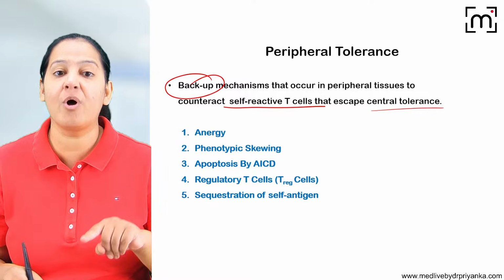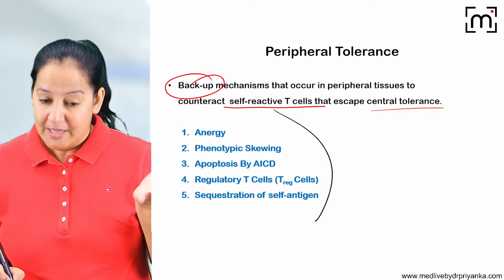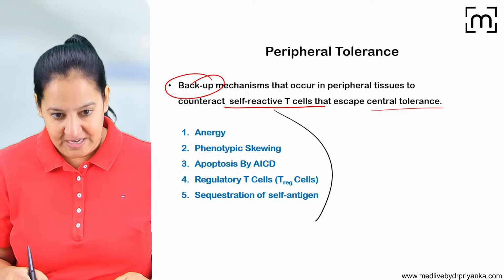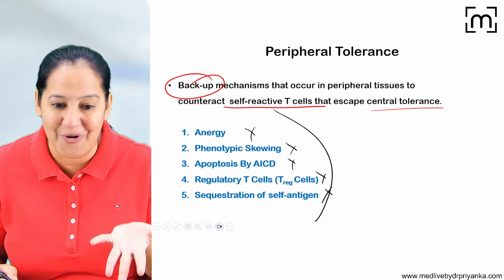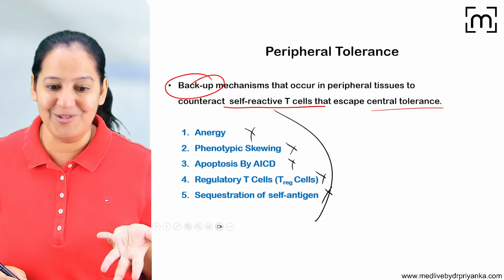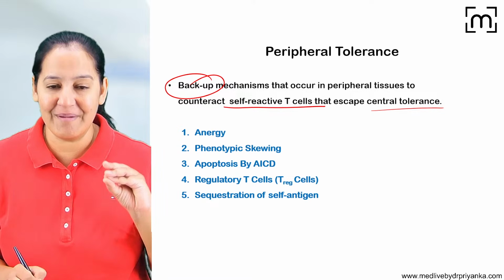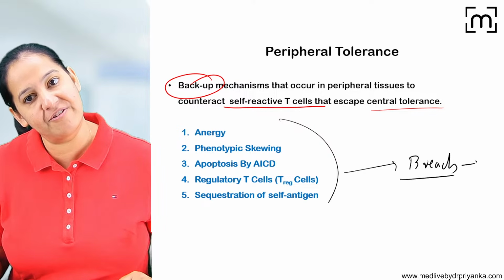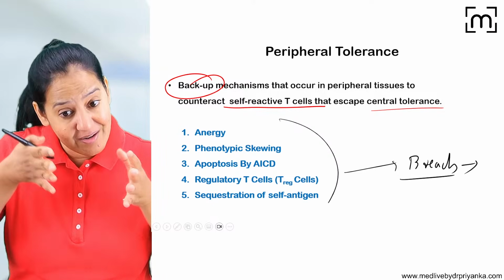For peripheral tolerance, we have 5 mechanisms. You have to understand these 5 mechanisms. If you understand the 5 mechanisms, we will do the breach of the 5 mechanisms. First, I will explain the 5 mechanisms. The breach in the 5 mechanisms is the 5 mechanisms of autoimmunity. People, I don't have to explain the 5 mechanisms of autoimmunity separately. If you understand the 5 mechanisms of tolerance, and there is a breach in them, that will result in autoimmunity. So autoimmunity is nothing, it's a breach in tolerance. So you must understand tolerance.